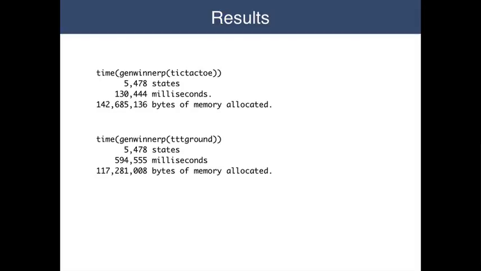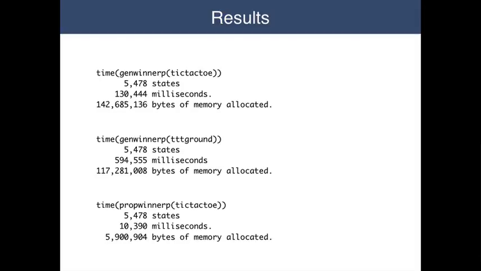Next, I applied GenWinnerP to TTT ground to see whether the elimination of variables would help. In fact, things got worse. Though the program used less memory, the runtime increased to almost 600 seconds. That's 10 minutes. Actually, it's not at all surprising. By eliminating variables and grounding things out, we increase the number of rules that must be checked, and this increases the runtime.